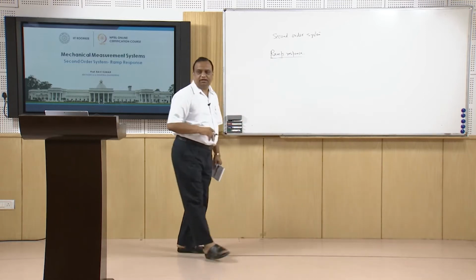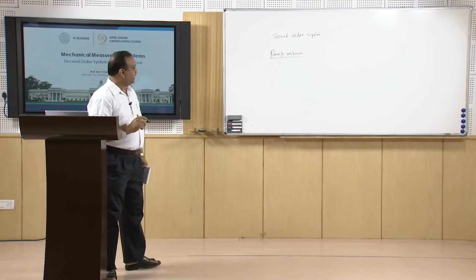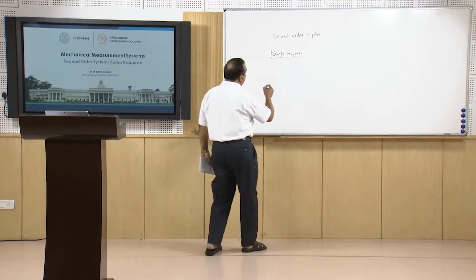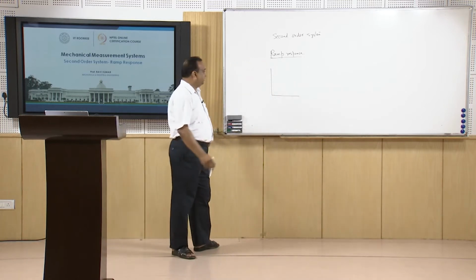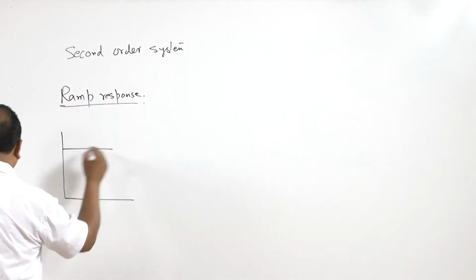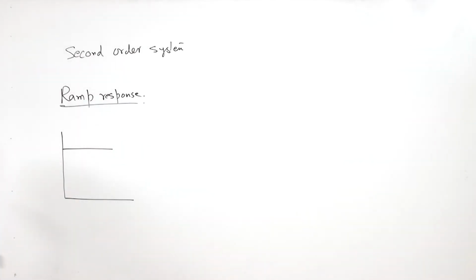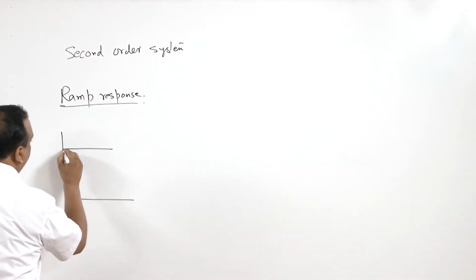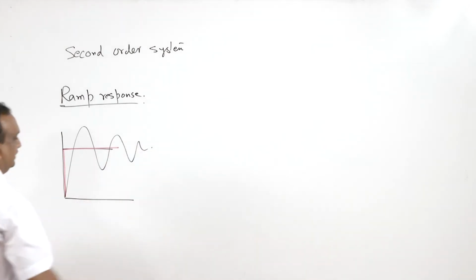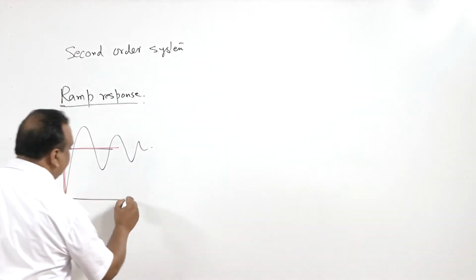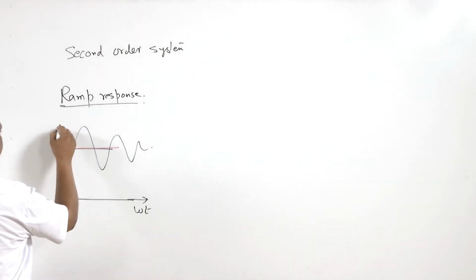Now, before we start the ramp response, I would like to mention that in case of step response of second order system, which we have recently discussed, the input is instantaneous and remains constant. Now, in this ramp response, if I say the system is underdamped, there are going to be vibrations. And after a certain time period, this is omega t, and this is qo.